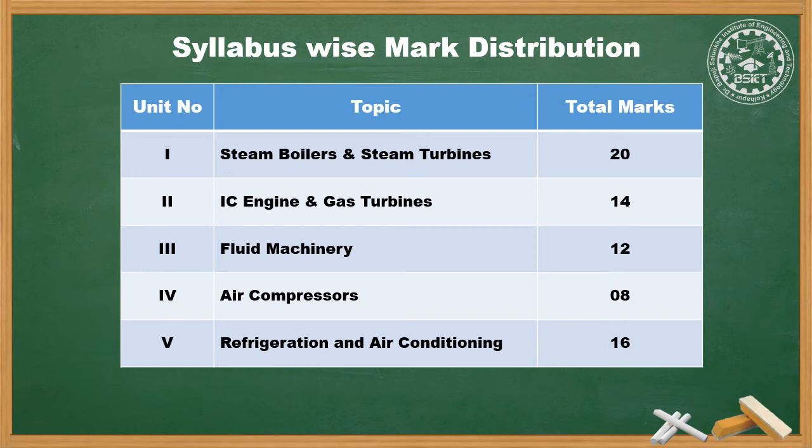Third, fluid machinery. Again, it consists of 12 marks. Fourth, air compressors, which consist of 8 marks. And the fifth and last chapter is refrigeration and air conditioning, which again consists of 16 marks. So these are the total 70 marks of syllabus distributed into 5 chapters.